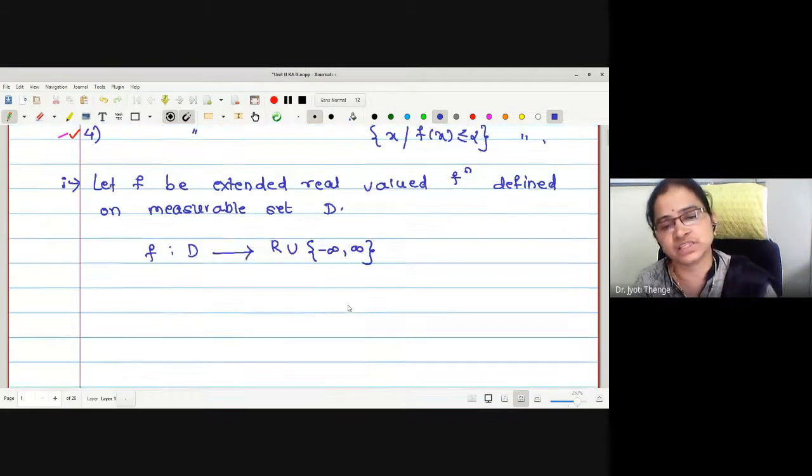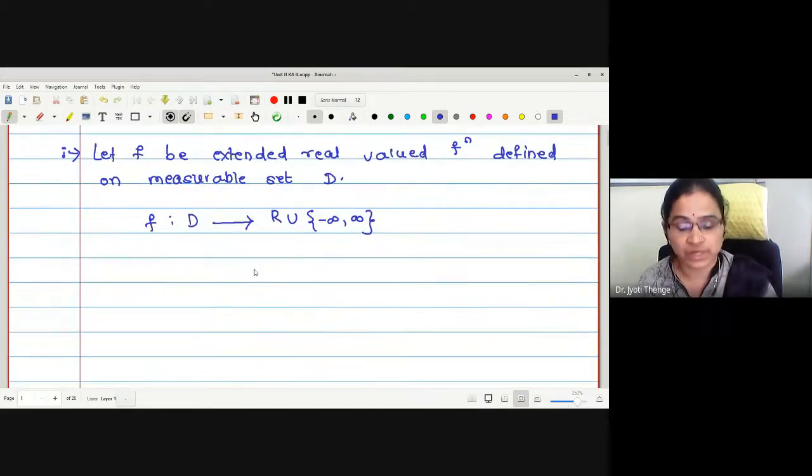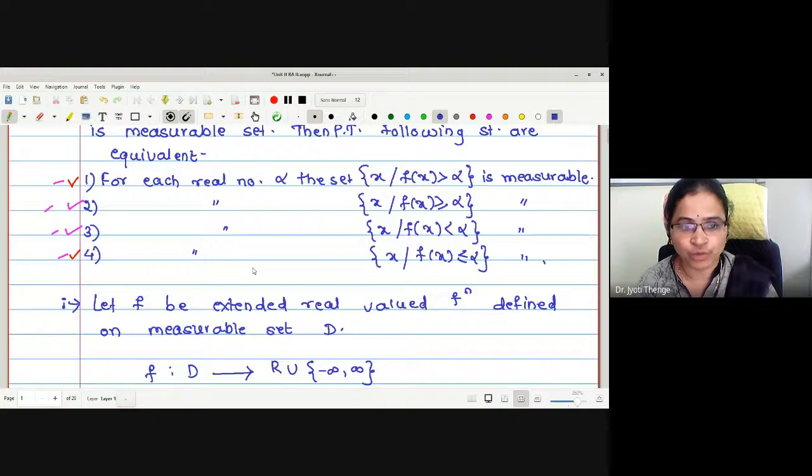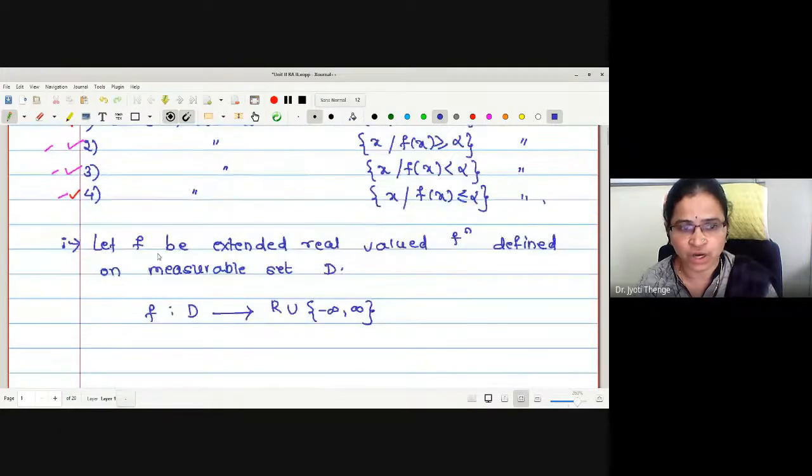We are going to extend on both sides, the positive side and the negative side as well. This is what is given to us. Now we are going to prove the equivalence of these four statements.